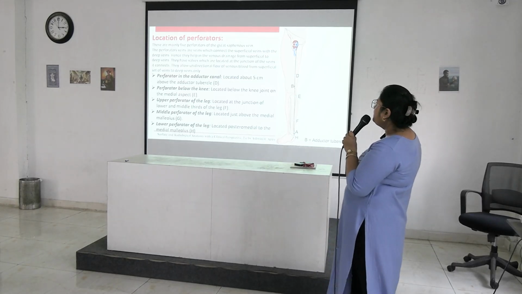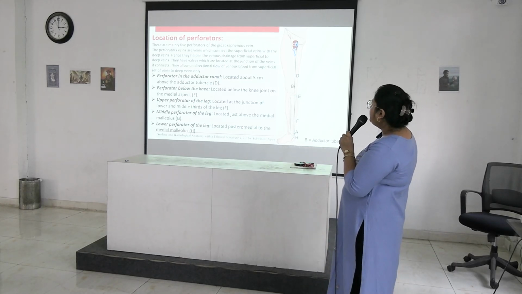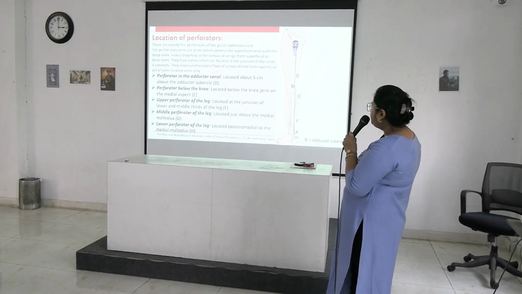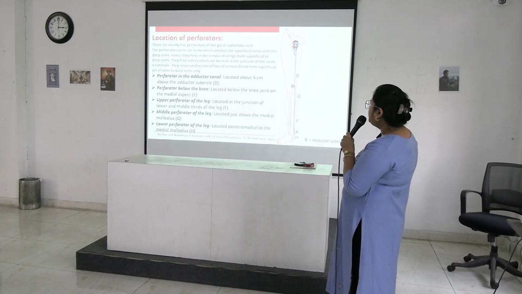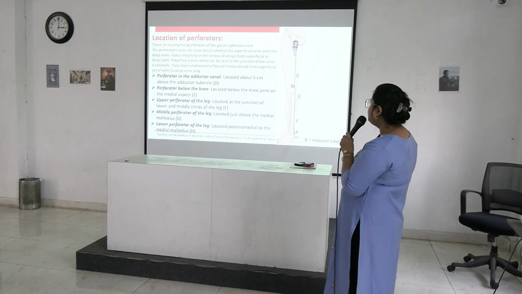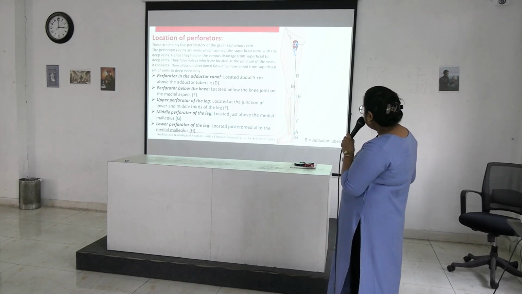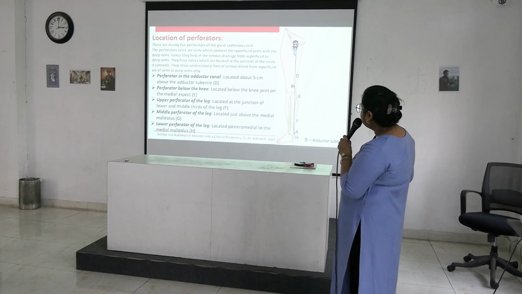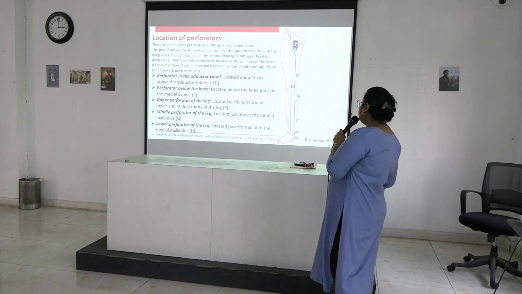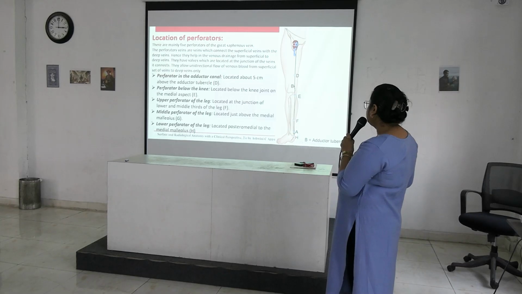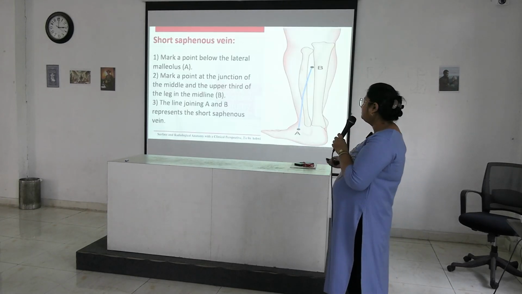Next is the upper perforator of the leg, located at the junction of the lower and middle third of the leg. Middle perforator of the leg is located just above the medial malleolus. And the lower perforator of the leg is located posteromedial to the medial malleolus here. So these are the 5 perforators.